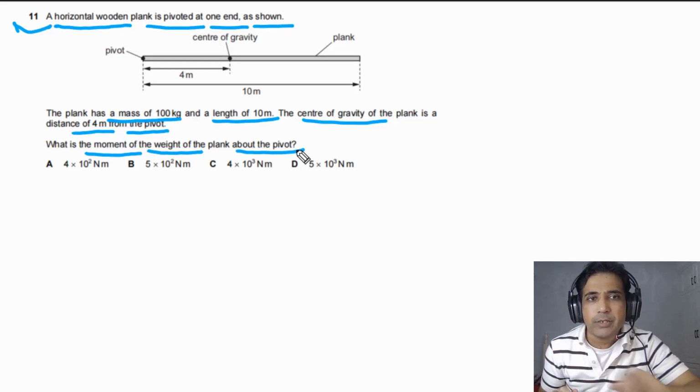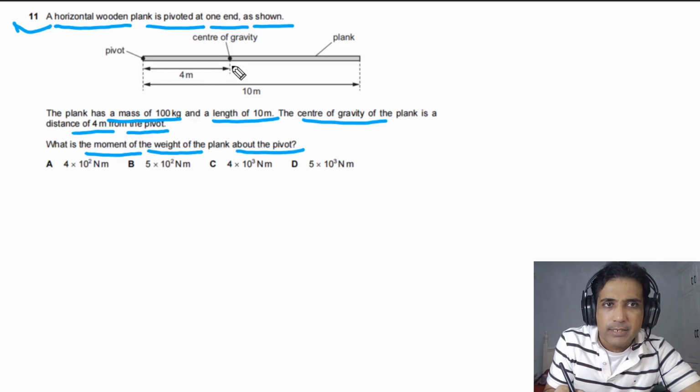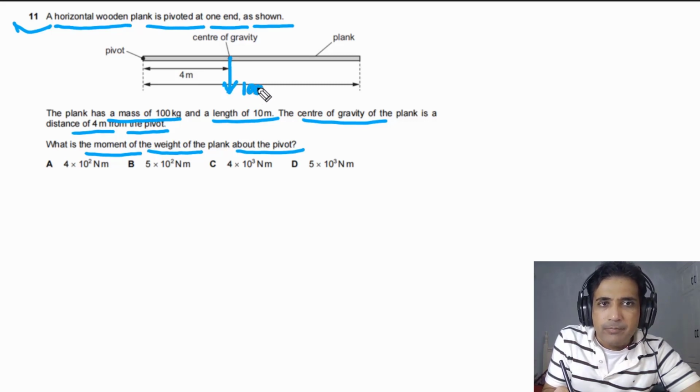Now we need to find out where the weight is acting. As the center of gravity is at 4 meters, it means weight is simply acting at this point. And the mass of the plank is given, that is equal to 100 kilograms. So the weight will be equal to 100 kilograms multiplied by 9.81. So this one is the force.